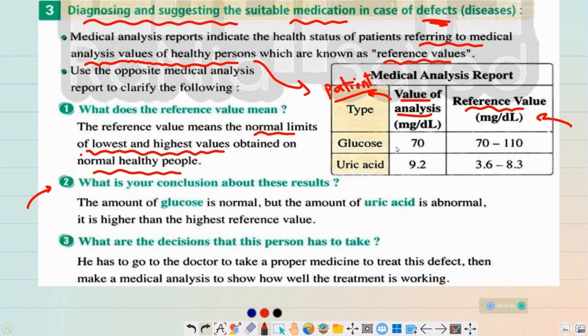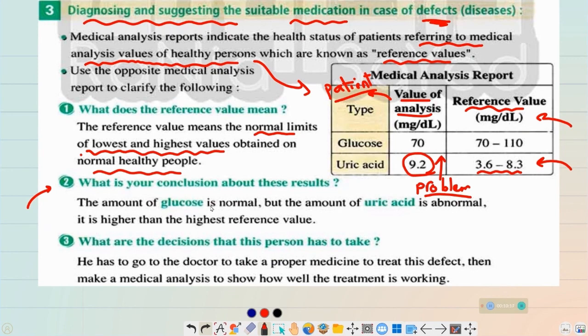So the concentration of the glucose for this person is accepted, or normal, while the concentration of the uric acid in his blood is what we can see here. The range of the uric acid must be between 3.6 and 8.3. So he has 9.2, meaning the concentration of the uric acid in his blood is more than in normal people. So he is suffering from a problem. There is a problem, and he must see the doctor.